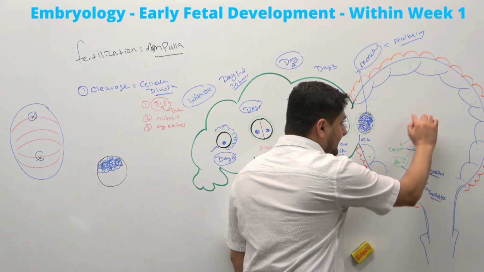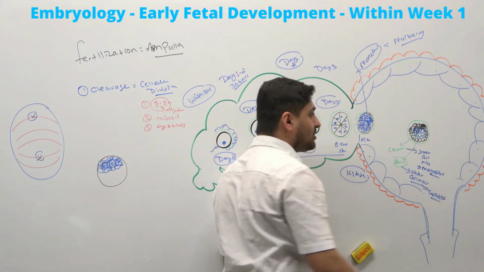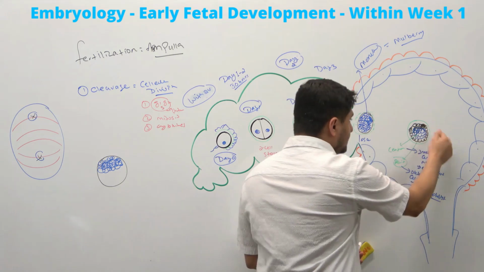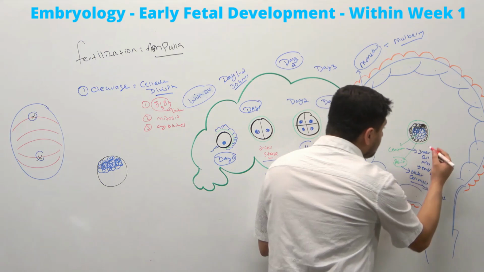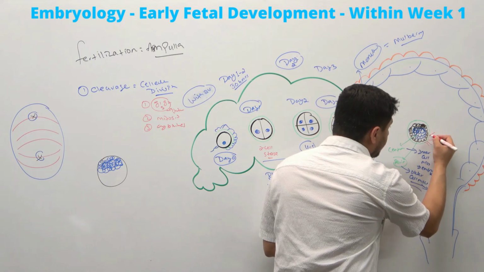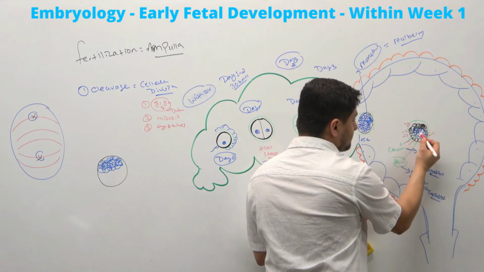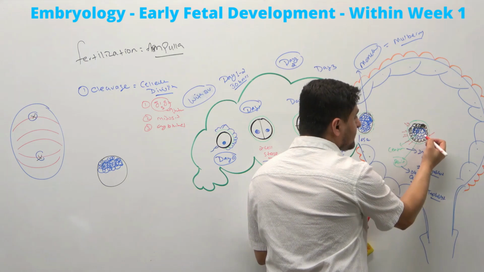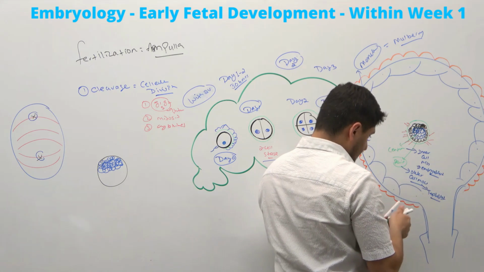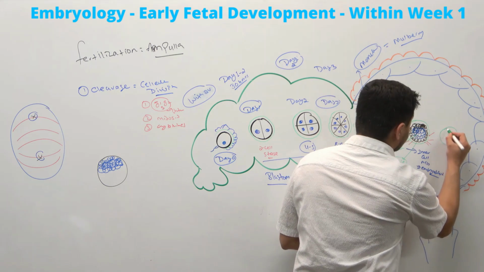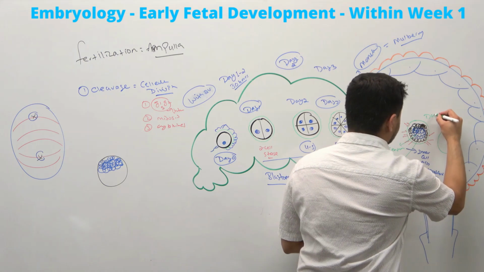Now, again, the zona pellucida is there. But as this is floating in the uterine cavity, the zona pellucida is leaky, and fluid started going in and accumulating down here, right? And on top of that, some of the cells right here started secreting fluid too. And that's day 5 here.